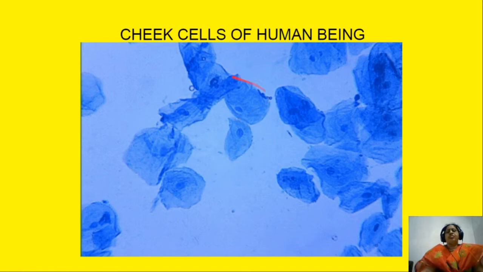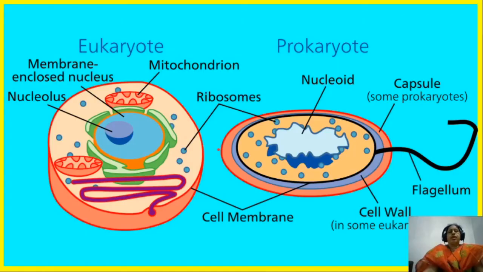This animal cell is round in shape, and this thick colored cell organelle is the nucleus, and the outer layer is the plasma membrane. So there are differences between plant cell and animal cell. What are the differences? We shall see. Here there are two cells in this picture.